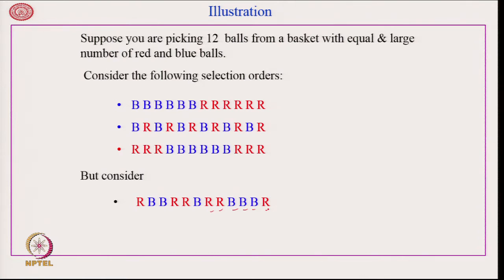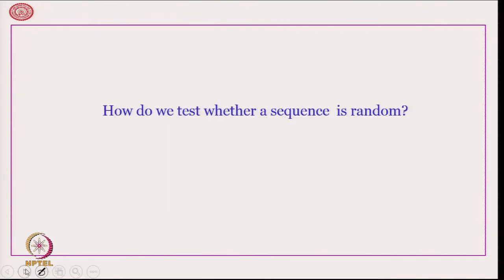The question is, how do we test? Because all the 4 selection orders have 6 blue and 6 red balls. So, that is the basic question: how to test whether a particular sequence is random or not.